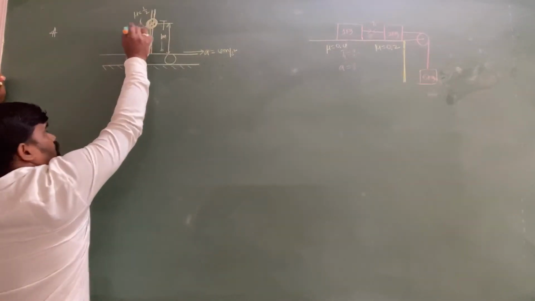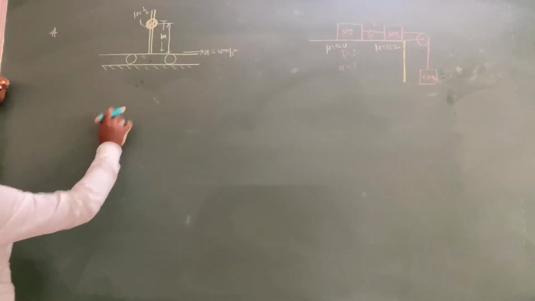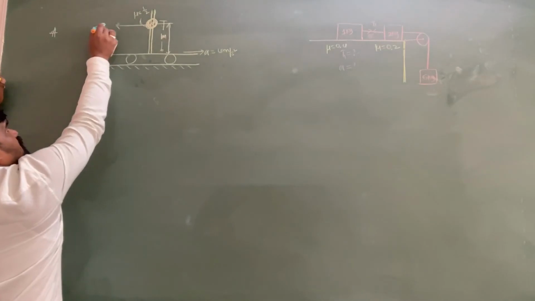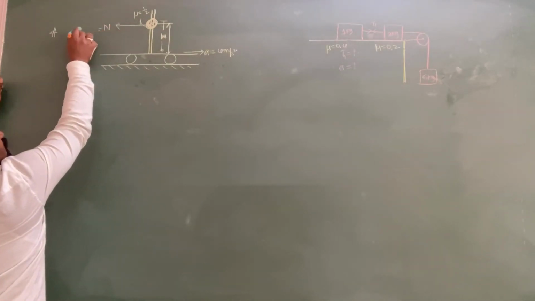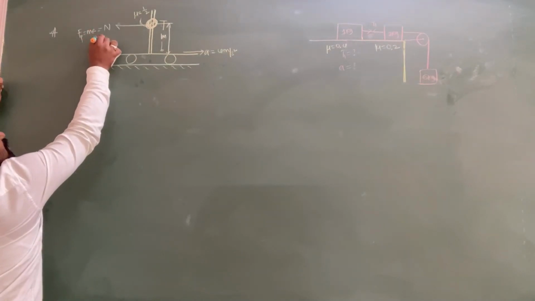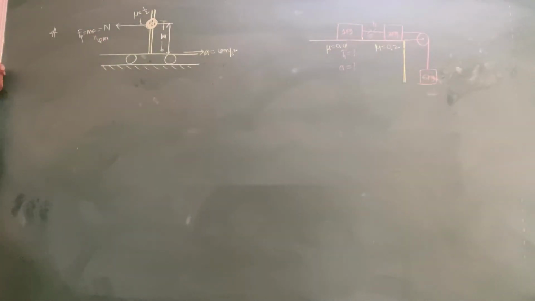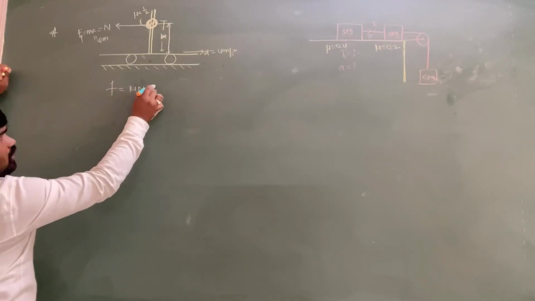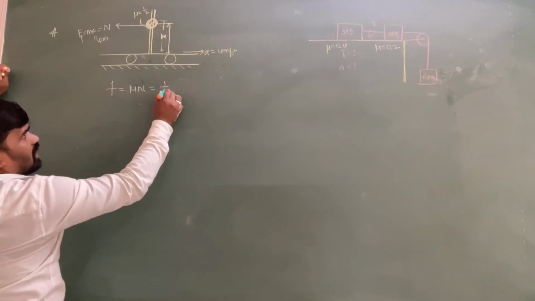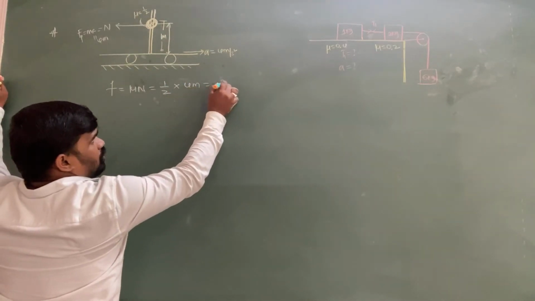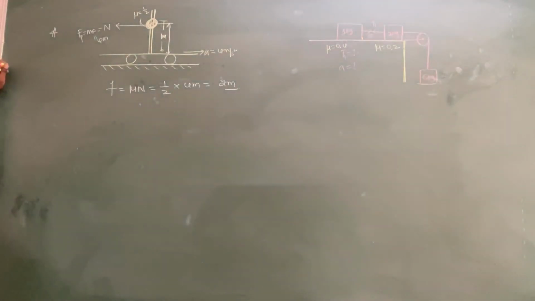In this case, as there is a coefficient of friction, there is a normal force acting on the bead. The normal force is equal to the pseudo force. Pseudo force is equal to mass into acceleration, which is equal to 4m. Hence, the friction acting between the two is equal to mu N. Mu value is 1 by 2. Normal force is 4m, so the friction is 2m.